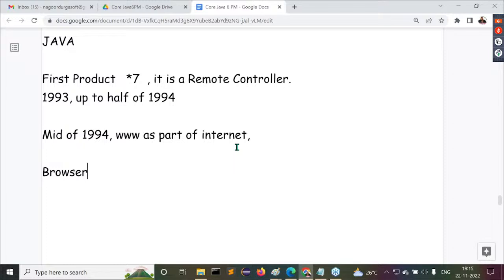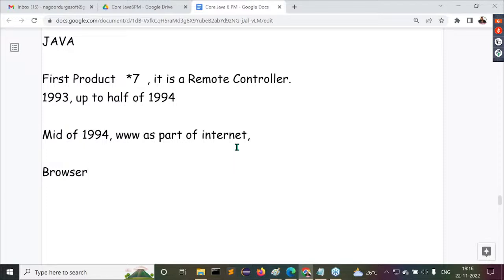Sir, without using a browser, how can we open the www? All right, sir. People were searching for the key component inside this www. They identified the browser as the key component inside www. That's clear to all of you?